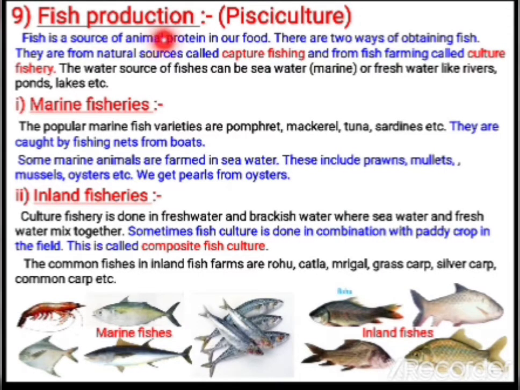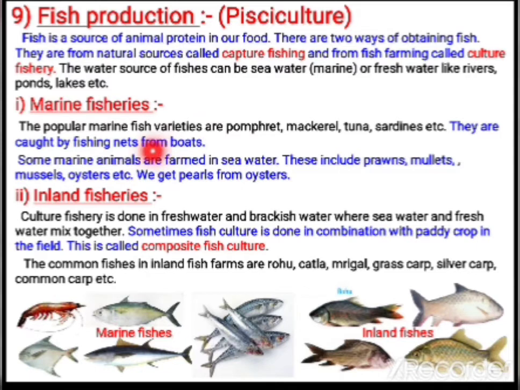Now let us study regarding fish production, that is pisciculture. So fish is an important source of animal protein in our food. There are two ways of obtaining fish, that is capture fishing and culture fishery. So the water source of the fishes can be sea water or fresh water. Fresh water like rivers, ponds, lakes can be chosen.